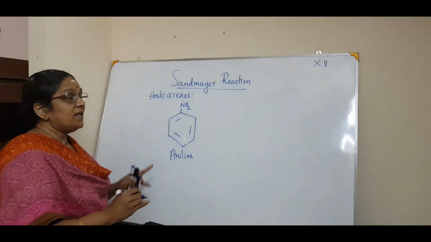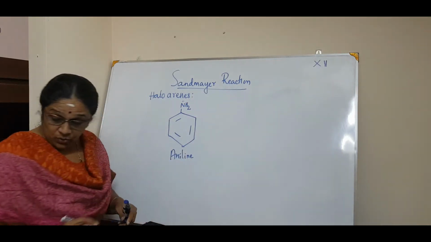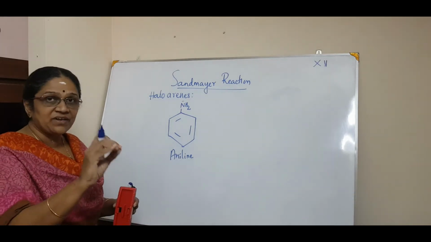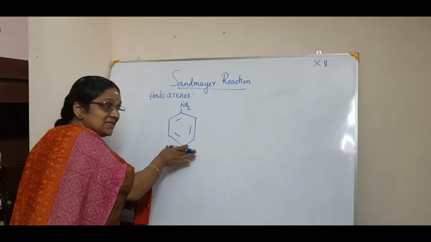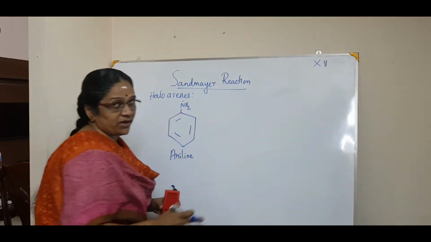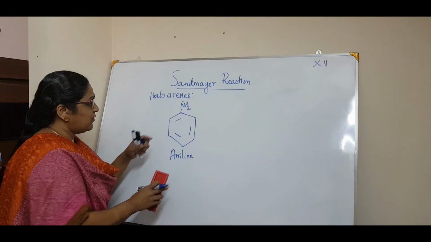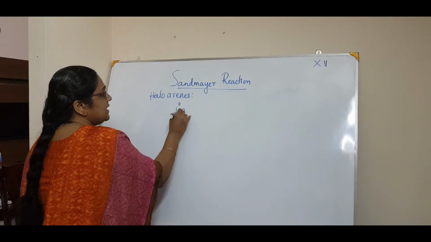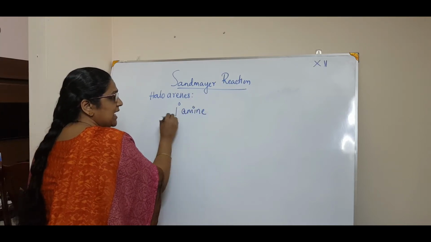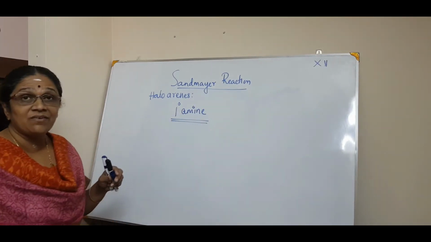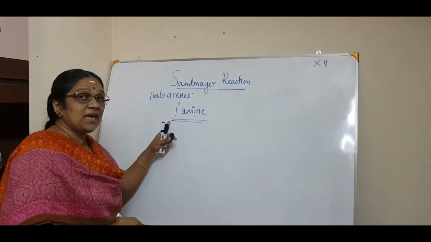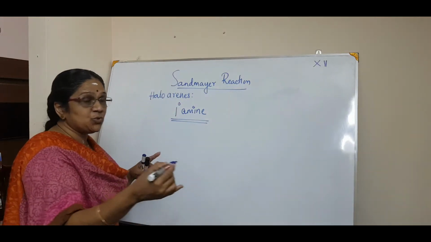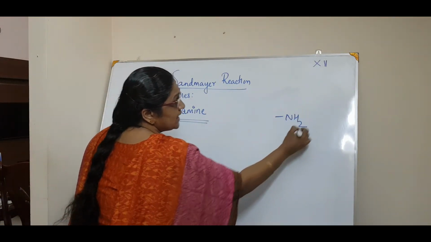That is very important. Whenever you write a named reaction, first you have to follow a generic step. That means what is the reactant, is there any catalyst used, and what is the product. So I will have a generic equation with a primary amine. The condition is it must be a primary amine, not a secondary or a tertiary amine. Now what is a primary amine? You know what is a primary carbon atom? CH2. In the same way, primary amine is NH2.